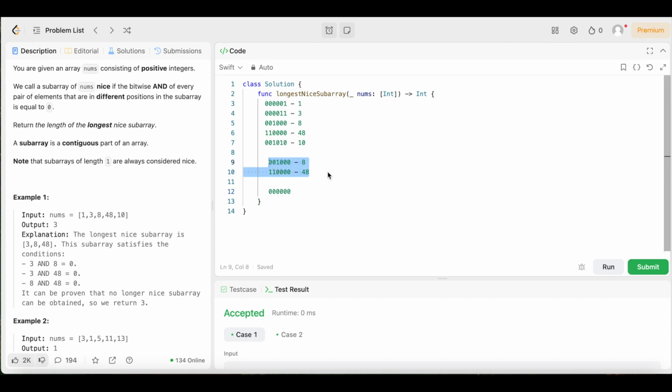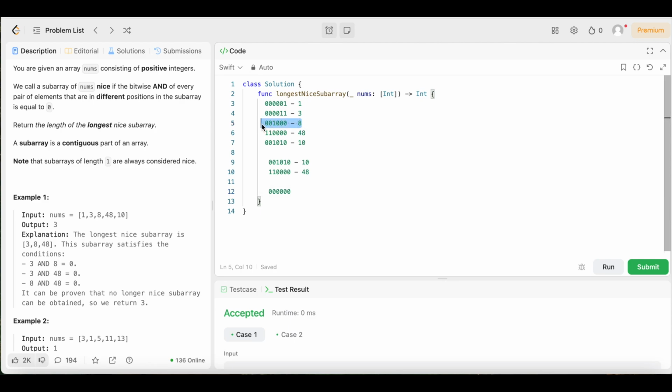Now let's say we try to do a 10, because as you can see, if we did 10, say we put a 10 right here. The 10 and 48, as you can see, would give us 0 as well. It'd be 0, 0, 1 is 0, that's 0, 0, 0, 0, 1 is 0, 0, 0, 0, 0. But it works with the 48, but it does not work with the 8 or the 3.